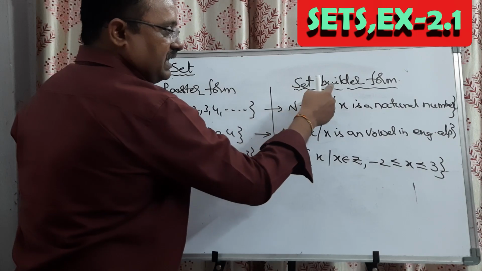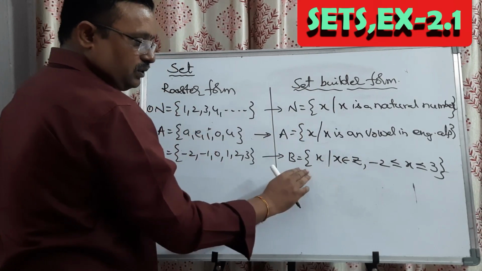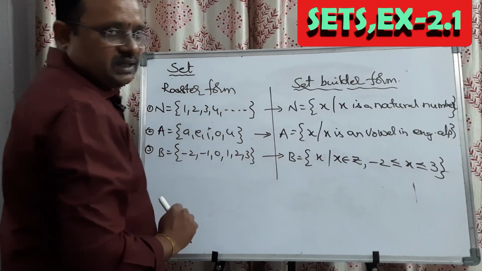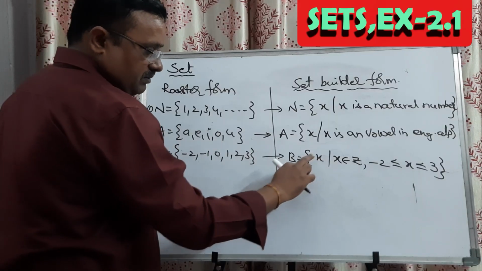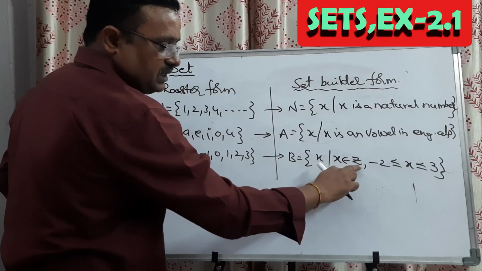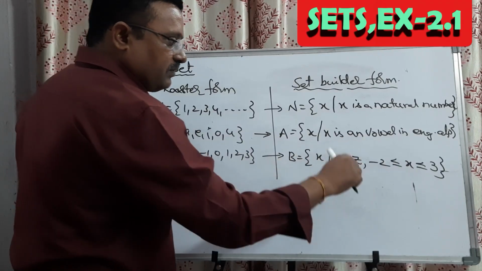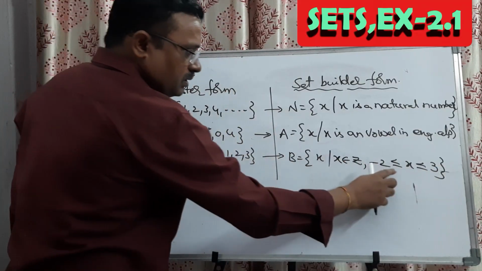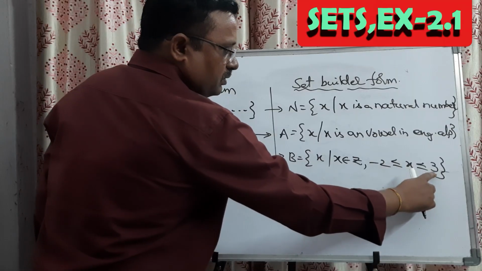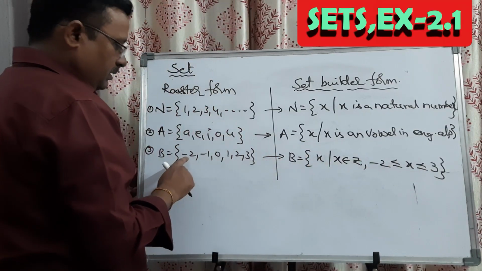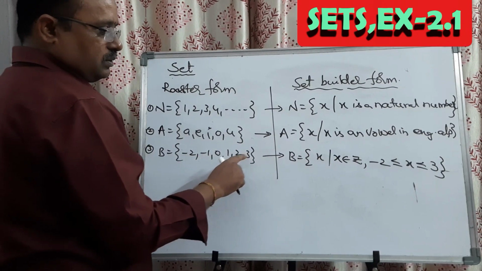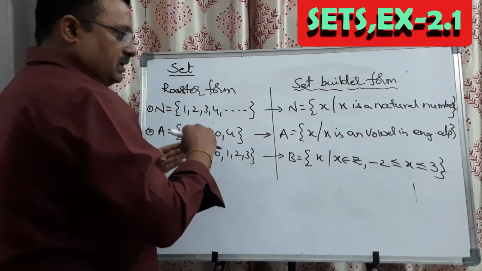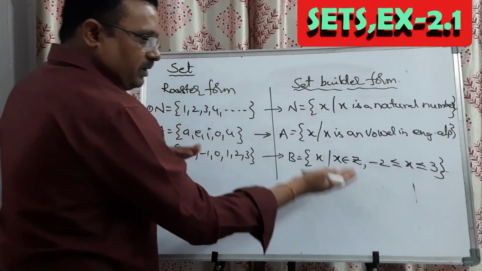You can build the set with this form. So direct elements will not be here, its definition will be there. Is that clear? B is equal to set of x such that x belongs to Z, integers. What kind of integer? Minus 2 less than or equal to x less than or equal to 3 means starting from minus 2, including it, up to the integer 3, including it. This is only minus 2, minus 1, 0, 1, 2, 3. These are the integers according to this. So you can convert roster form to set builder form and set builder form to roster form.